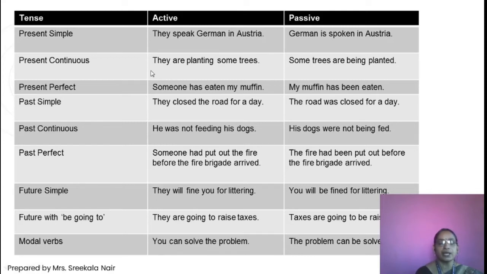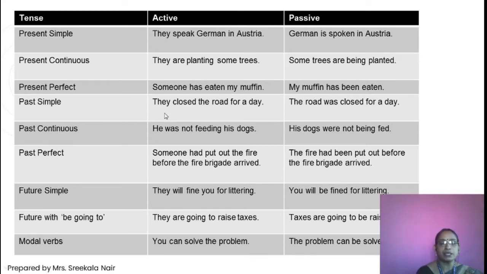Present continuous tense: They are planting some trees. Some trees are being planted by them. Here also by them is not necessary to write. Some trees are being planted. In present perfect tense: Someone has eaten my muffin. My muffin has been eaten by someone. Here we are writing this much only: My muffin has been eaten.